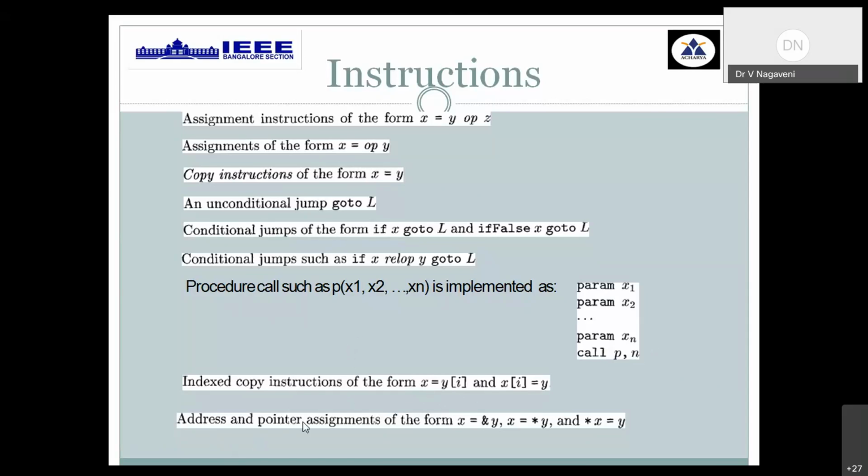Then you can also have pointer assignments with the help of ampersand and star that can be in the LHS or in RHS. These are the nine formats you can make use of in your 3-address code representation.